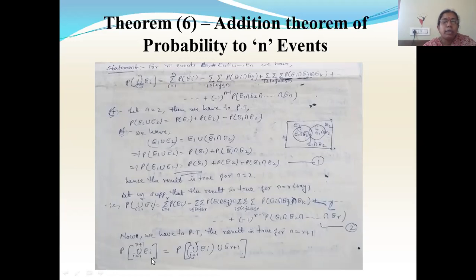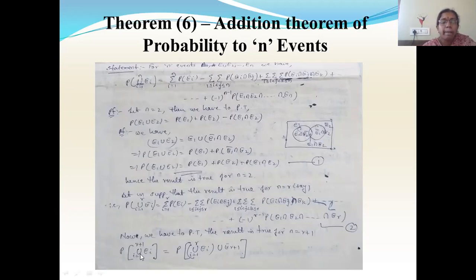Probability of union Ei, i from 1 to r plus 1. It means what? Union i from 1 to r plus 1, Ei means what? E1 union E2 union E3 union E4 union so on up to union Er and union Er plus 1. Okay, that is what we have.